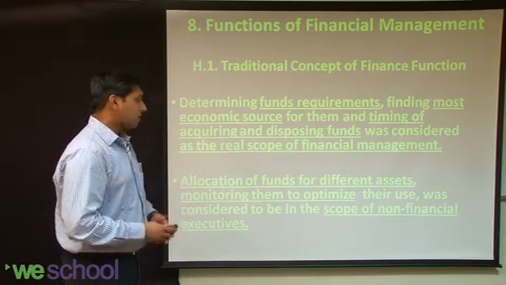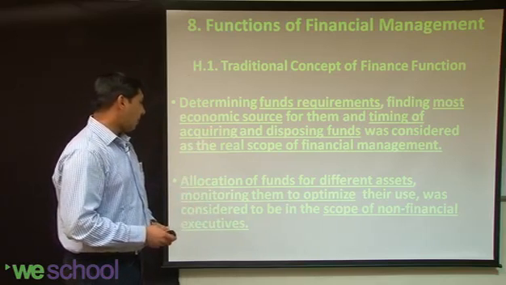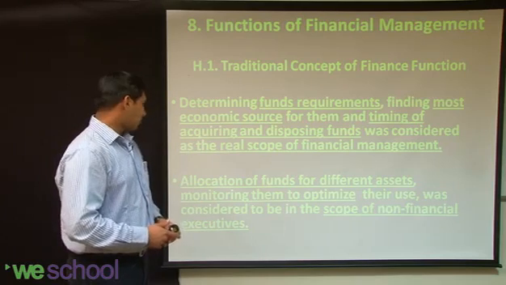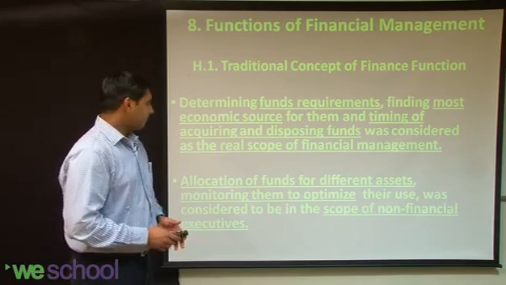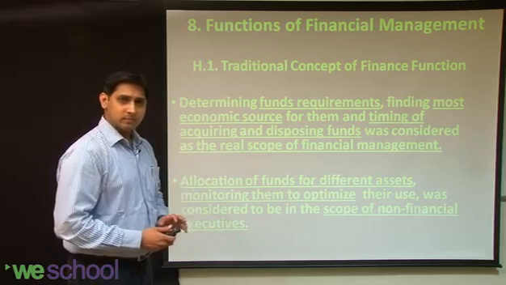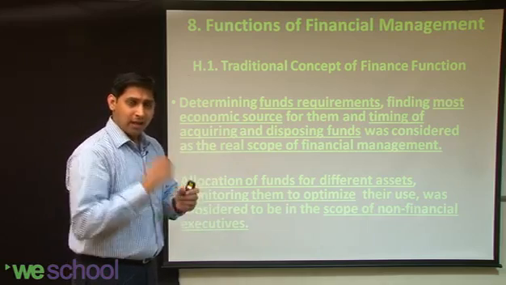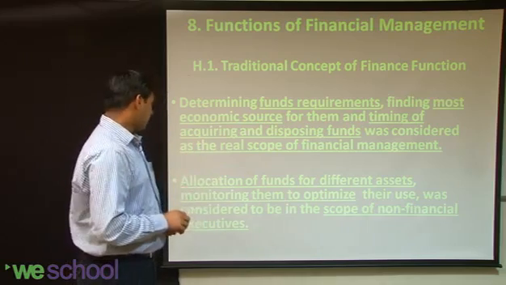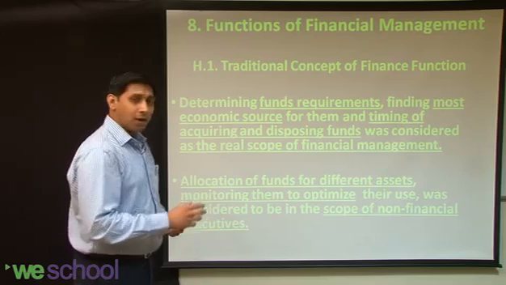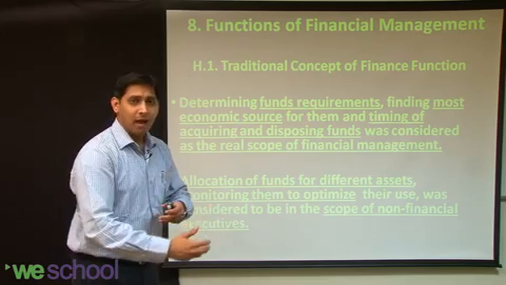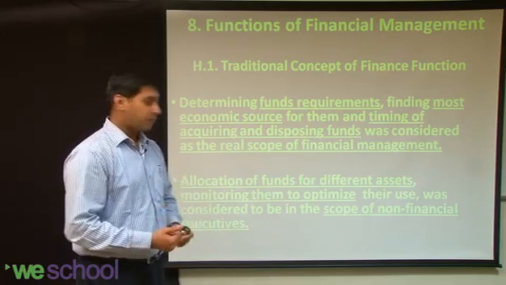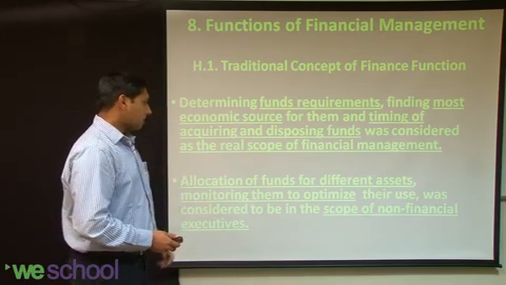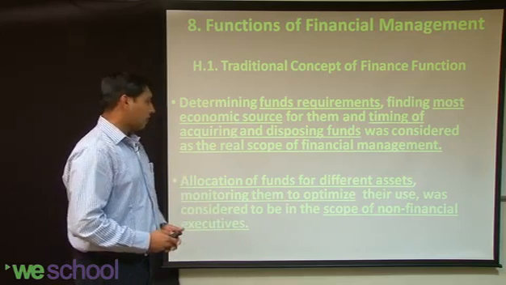Next is allocation of funds for different assets, and monitoring them to optimize use, which was left to non-financial executives. So allocating those funds for different assets, and monitoring how I can maximize the benefit, was considered to be in the scope of non-financial executives.